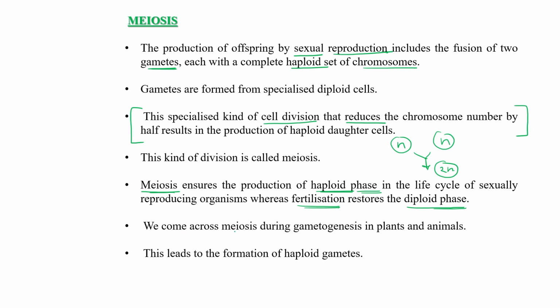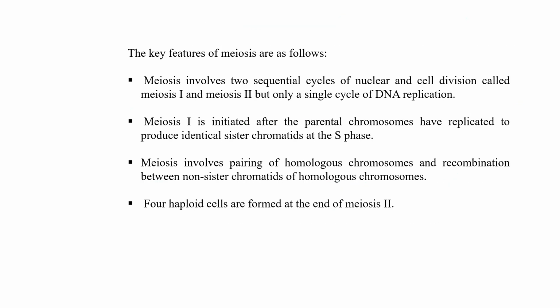So we come across meiosis during gametogenesis in plants and in animals. And this meiosis leads to the formation of haploid gametes. Formation of haploid gametes occurs through meiosis. So this is meiosis. So what are the key features of meiosis? Let's discuss the key features of meiosis.